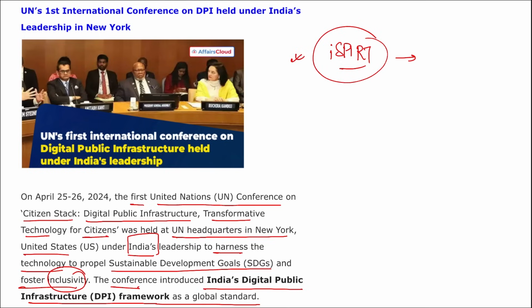And here emphasis was placed on building the public-private partnership, that is the triple P model, that will drive innovation and that will also provide contribution from various startups, MNCs and other organizations. Apart from this, Ruchira Kamboj, who is our permanent representative of India to the United Nations, and G20 Sherpa Amitabh Kant, right? They were also present during this meeting.